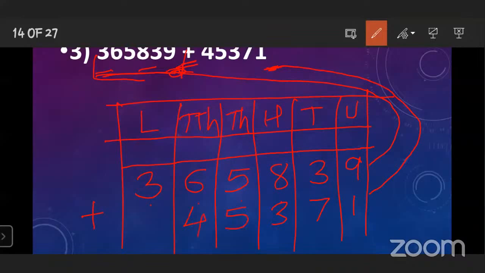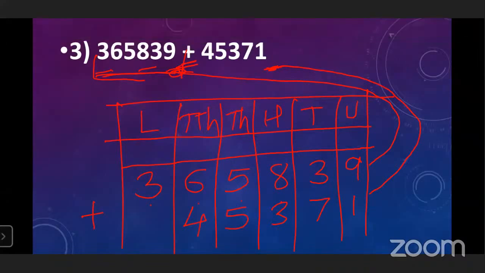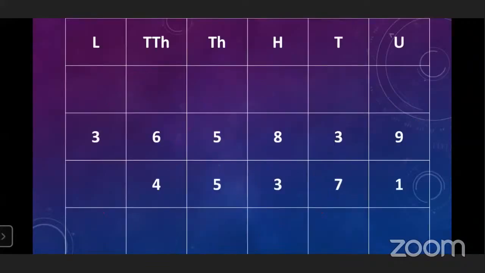Here you can see that one column is blank. Okay. Why? Because the second number only has 5 digits. Understood? Now you can see that when the first number has more digits and the second number has fewer digits, that time how to arrange the numbers.